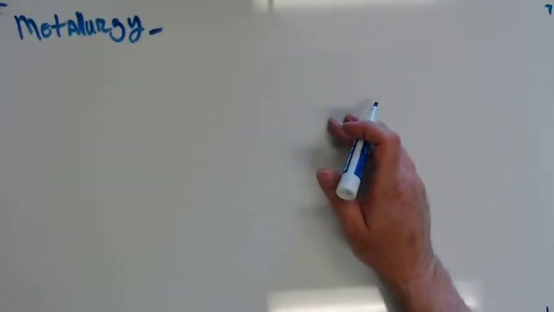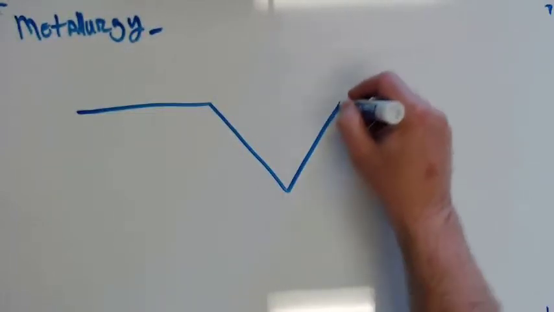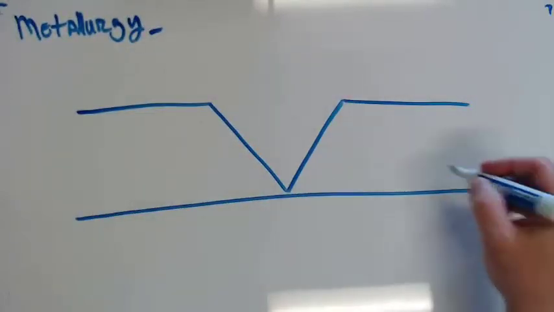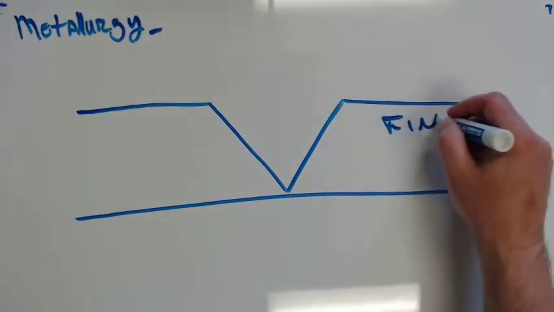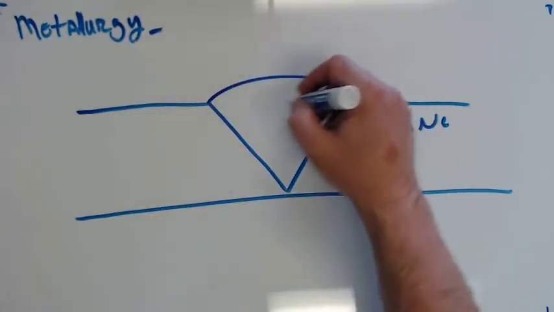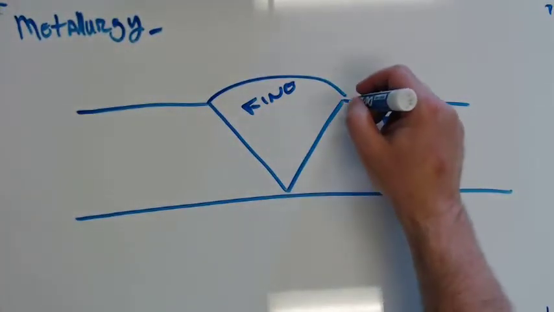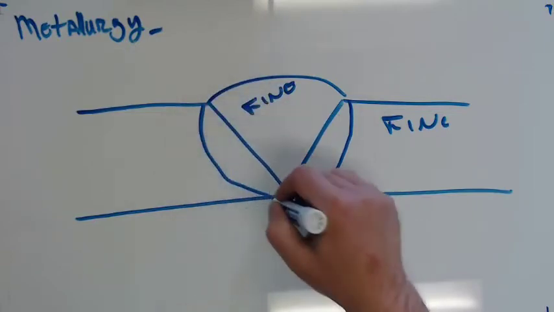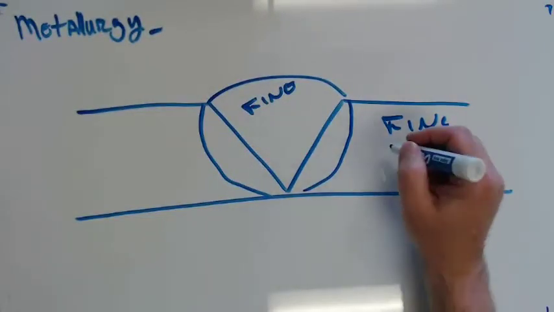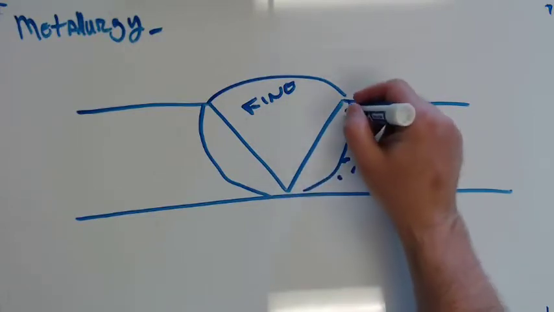We've got our groove weld. This is all fine grain material. We put our weld in. The weld is fine grained as well. It's a different fine grain, but it is fine grain. But the part of the base metal that gets heated by the weld but doesn't actually get remelted, the grain changes. In here we go from a very fine grain, we've heated it up and then cooled it off, and the grains have grown. They're not usually this big, but we get these big coarse grains in here.